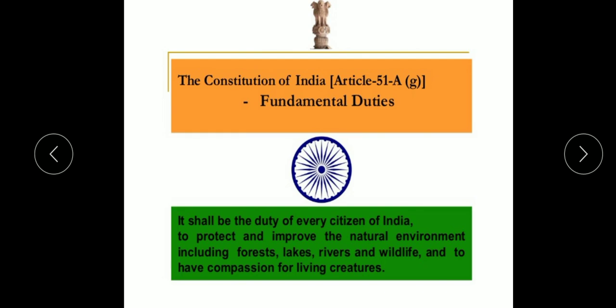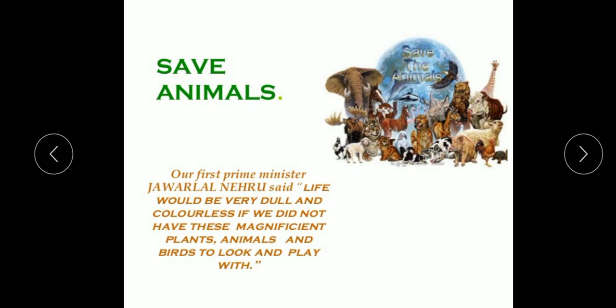So it has been mentioned in our fundamental duties that it is the duty of every citizen of India to take measures for the prevention of wildlife.